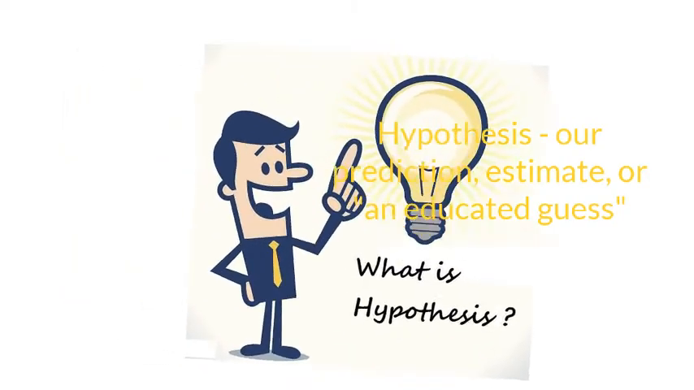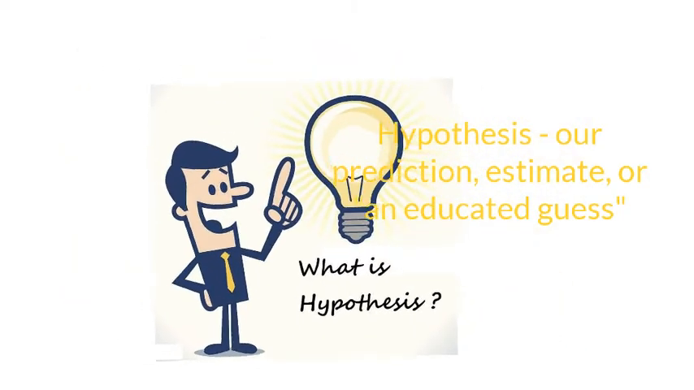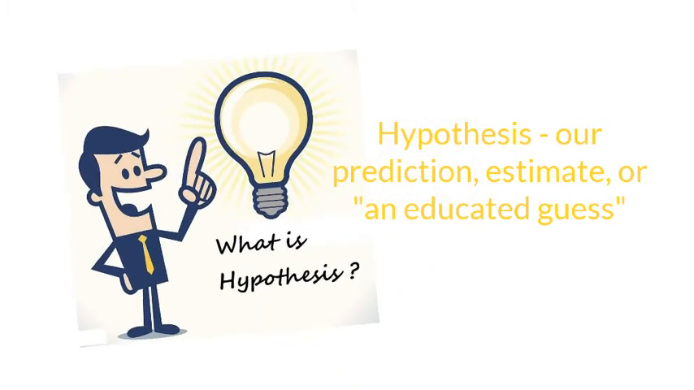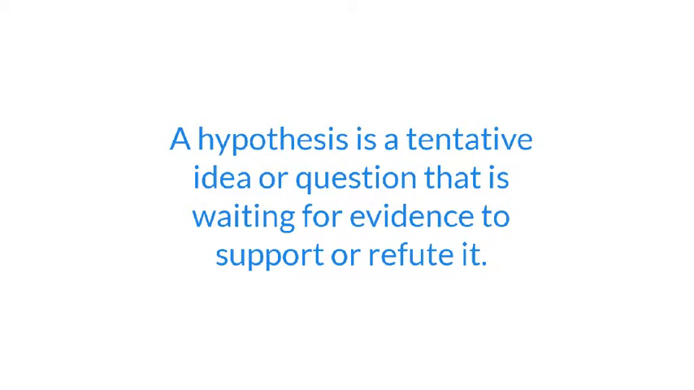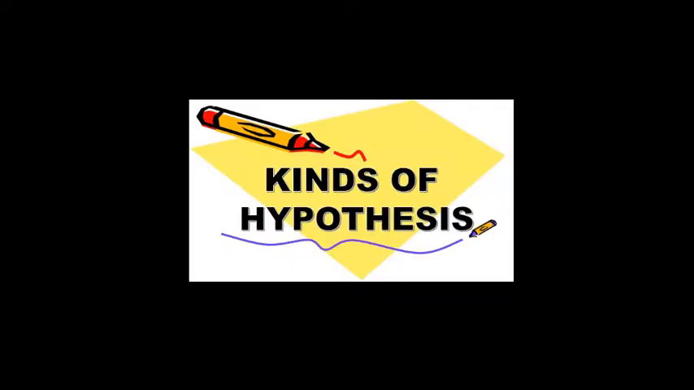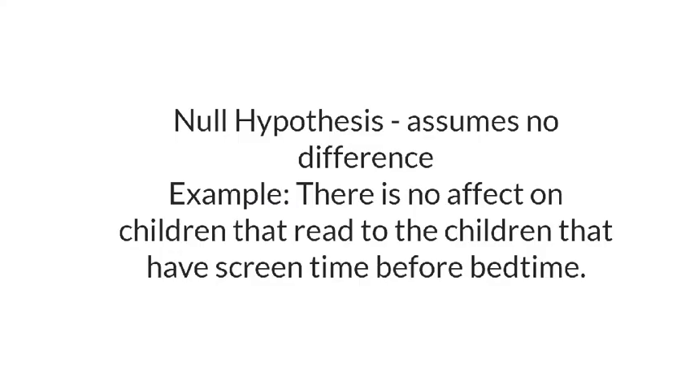What is a hypothesis? A hypothesis is a prediction, estimate, or an educated guess. It is also a tentative idea or question that is waiting for evidence to support or refute it. There can be two types of hypothesis, a null hypothesis and an alternative hypothesis. For each of the hypotheses, there is a different formula.